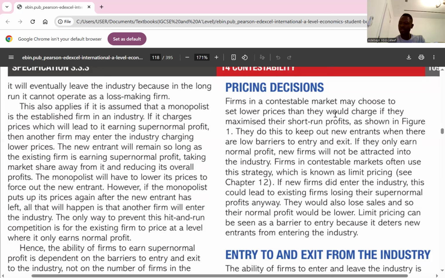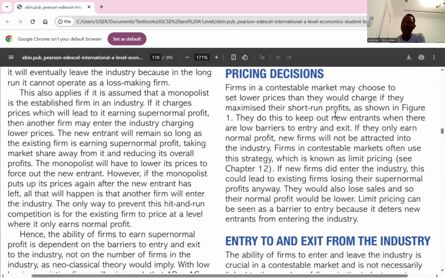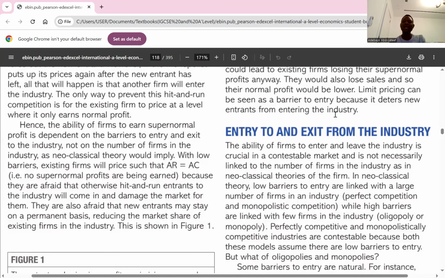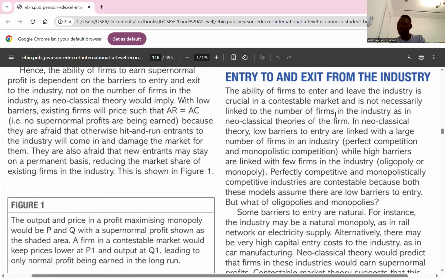The reason they do this is to keep new entrants out of the market, as potential firms may not be attracted to normal profit. If they continue to make a normal profit, no firms will want to come into that market. Normal profit will not attract firms, especially eat and run firms. It's only supernormal profit that attracts them. I think it's clear. Then entry to and exit from the industry. It is considered a contestable market because the barriers to entry and exit are weak. Basically, the exit costs are low. So if the exit costs are low, it is easier for firms to come into the market. I think it's clear.